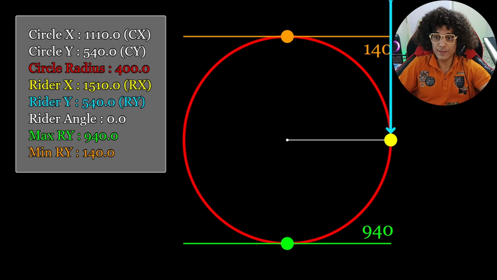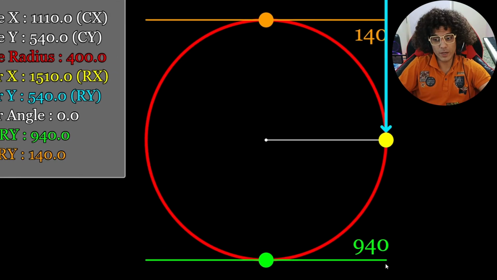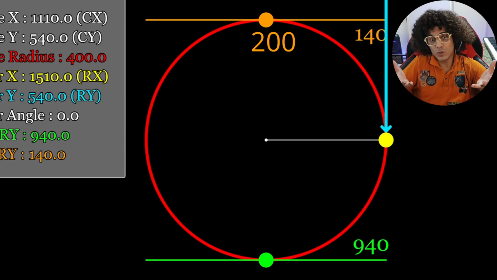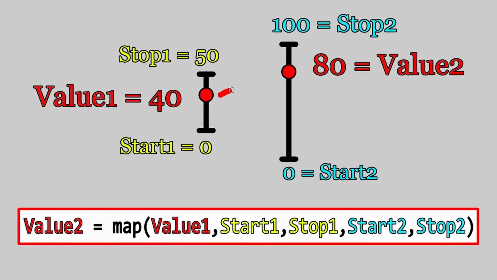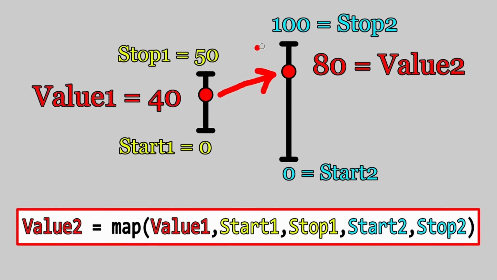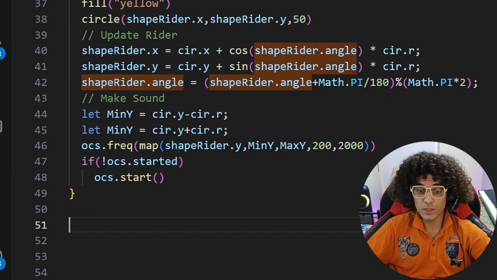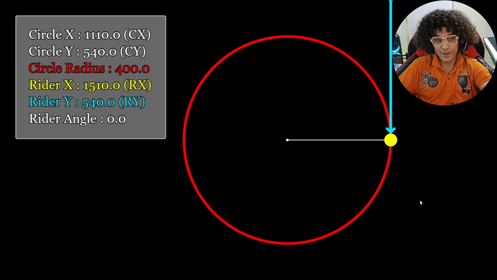Actually, the sound was not that interesting for me because if you look at the range of the Y value of my rider, you can see that they're pretty low. I want the range to be, for example, from 200 to 2000. And how can we do that without changing the radius of the circle? That's where we use the map function. The map function is used when we want to convert a value between a range into a value between another range. For example, 40 between 0 and 50 will be 80 between 0 and 100. And here's the syntax. So the final code will look like this. And here's the result.